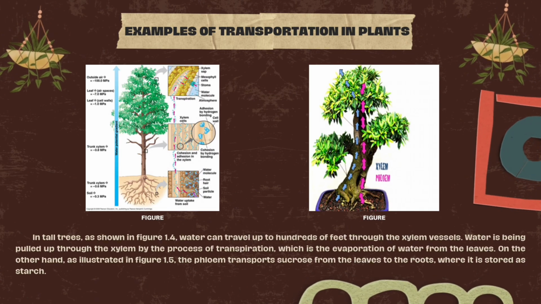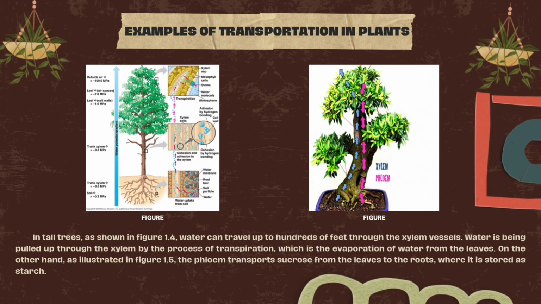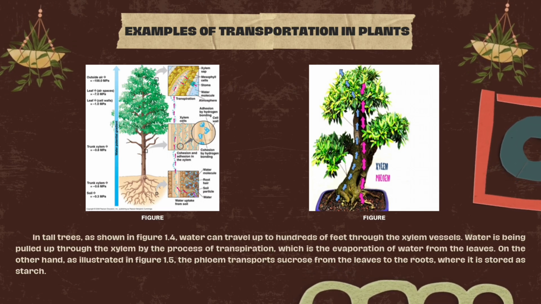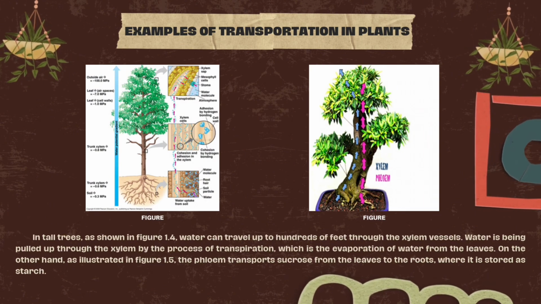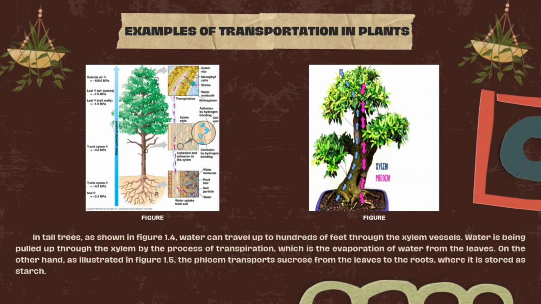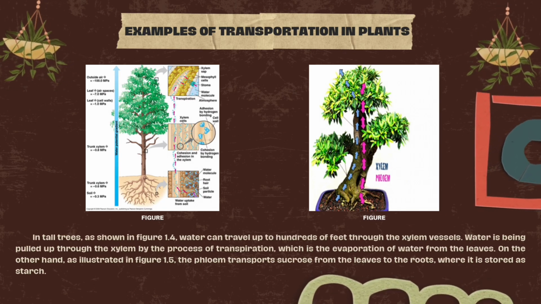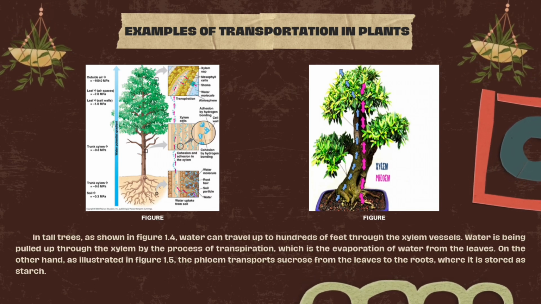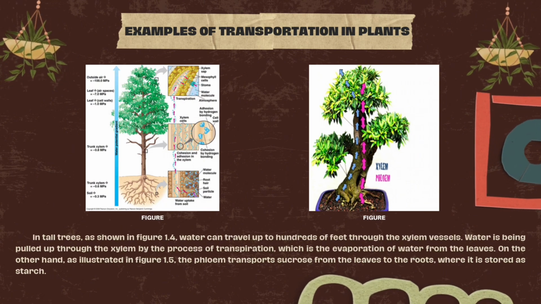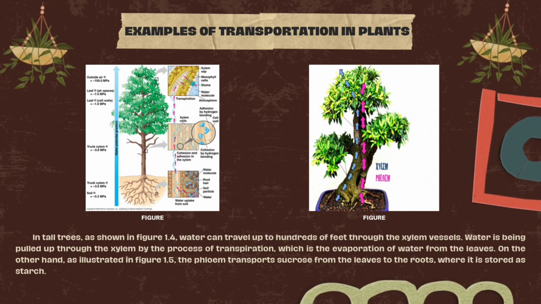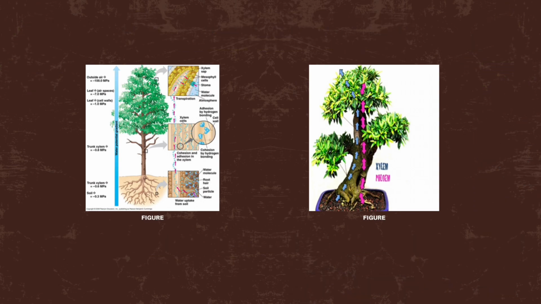Examples of transportation in plants. In tall trees, as shown in Figure 1.4, water can travel up to hundreds of feet through the xylem vessels. Water is being pulled up through the xylem by the process of transpiration, which is the evaporation of water from the leaves. On the other hand, as illustrated in Figure 1.5, the phloem transports sucrose from the leaves to the roots, where it is stored as starch.